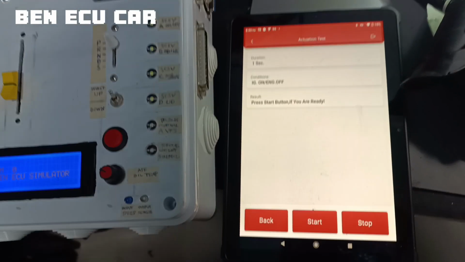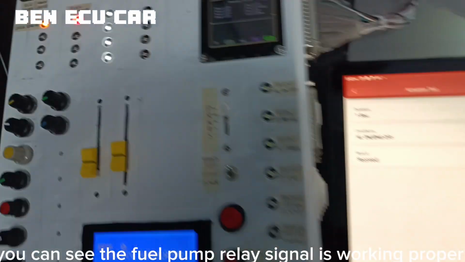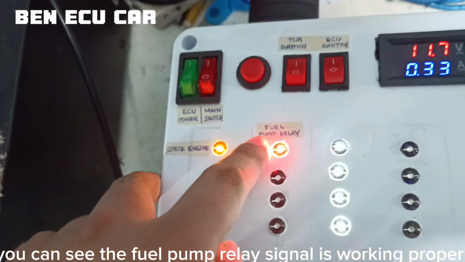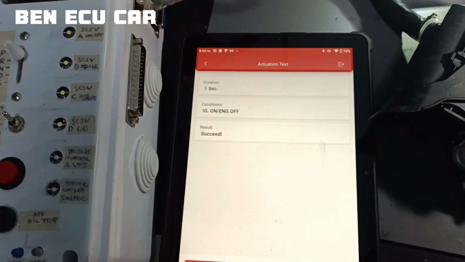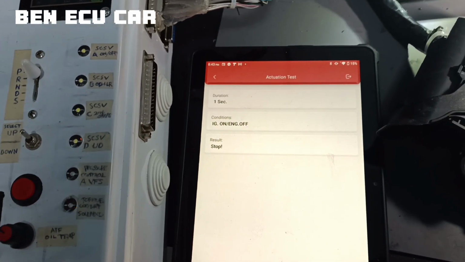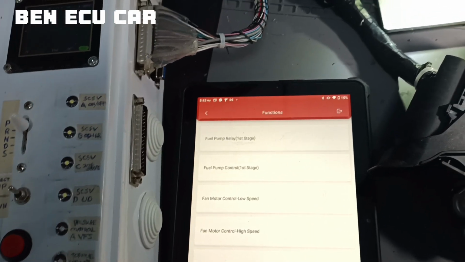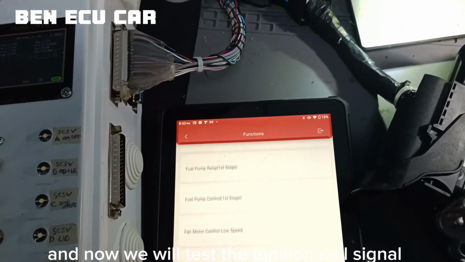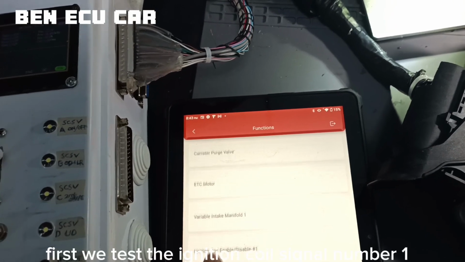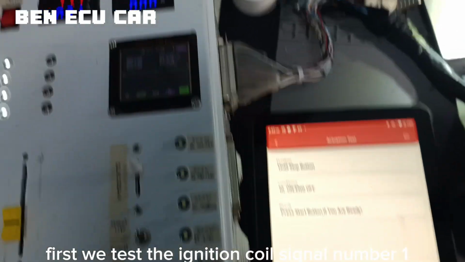Start the test. As you can see, the fuel pump relay signal is working properly. Stop the test. And now we will test the ignition coil signal. First we test ignition coil signal number 1.